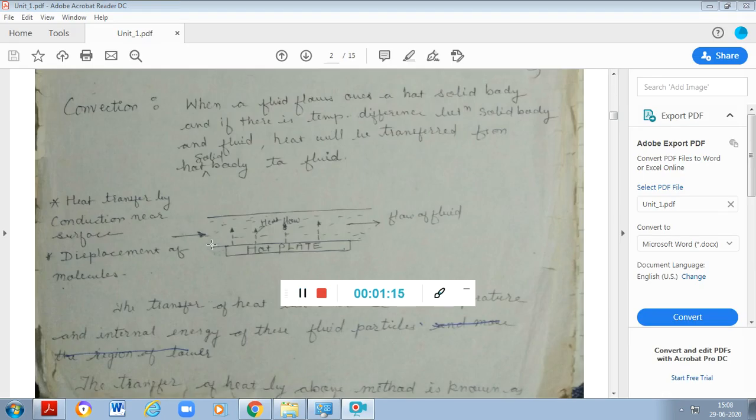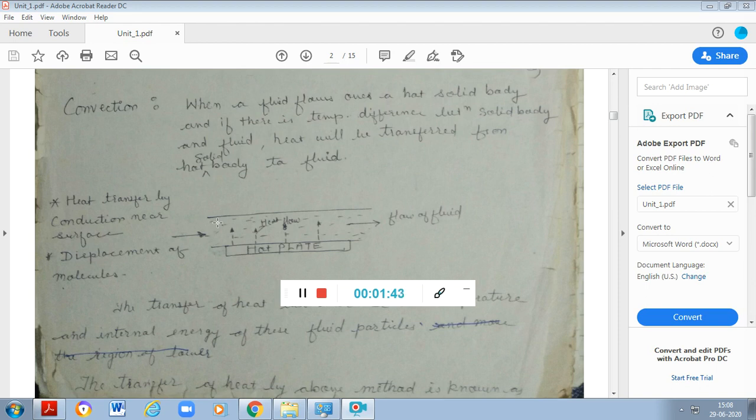Now today we will see what convection means. When a fluid flows on a solid hot surface, maybe metal, maybe some other material, and if there is a temperature difference between the fluid that is flowing over the surface and the surface itself, what will happen?